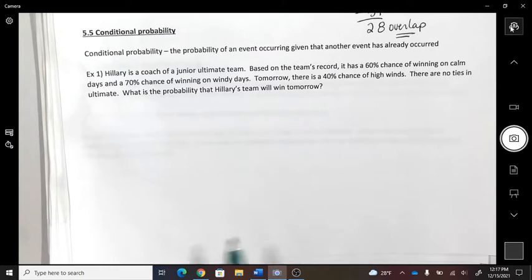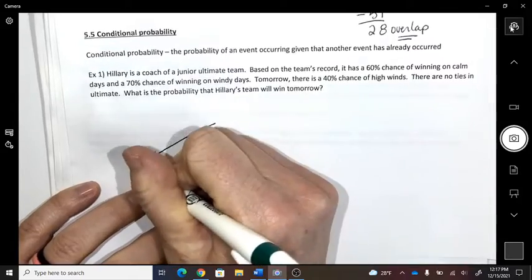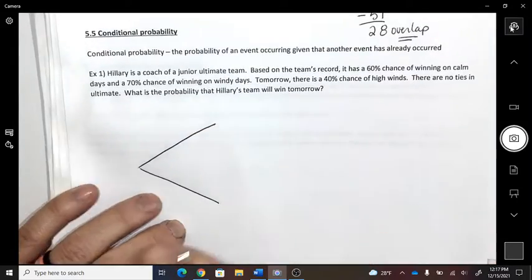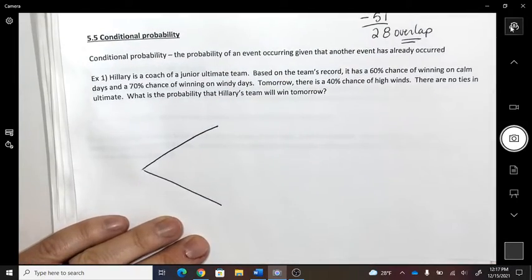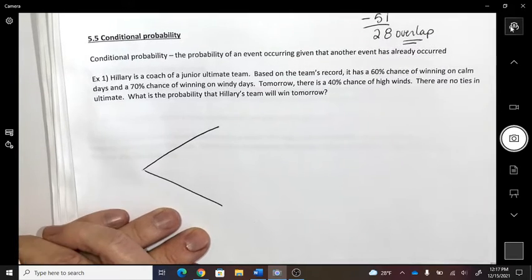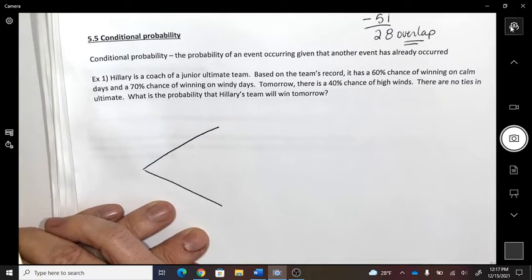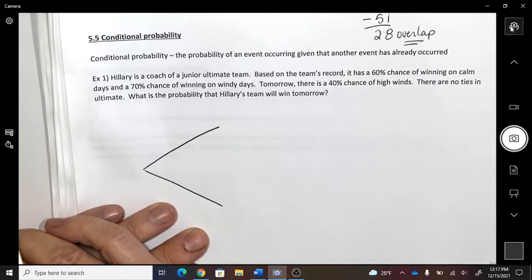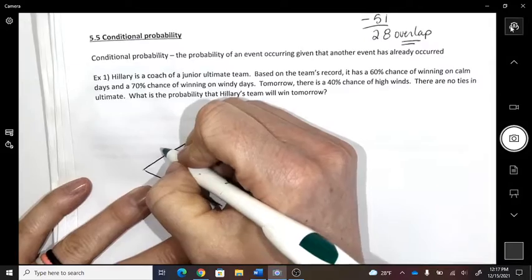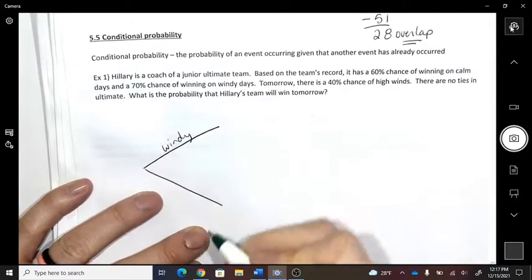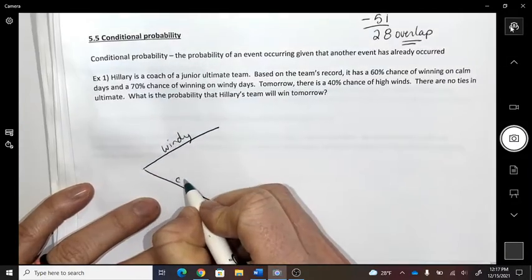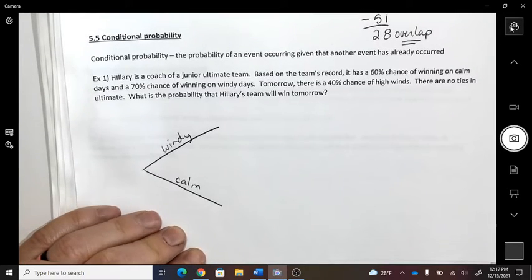Okay, so there's two things that could happen tomorrow. What could the weather scenario be? What are the two different options for the weather? It could be windy, or it could be calm. What's the chance of it being windy?